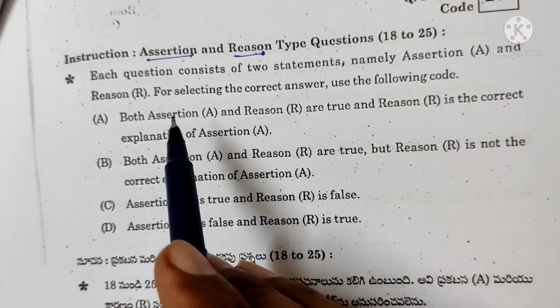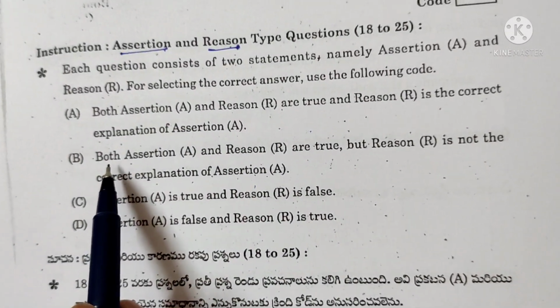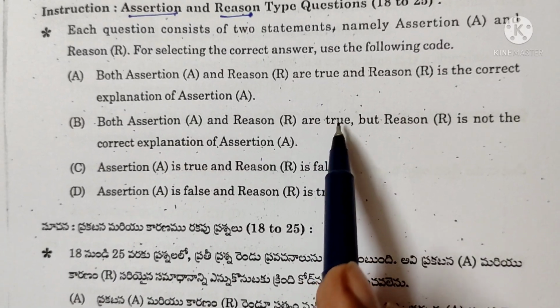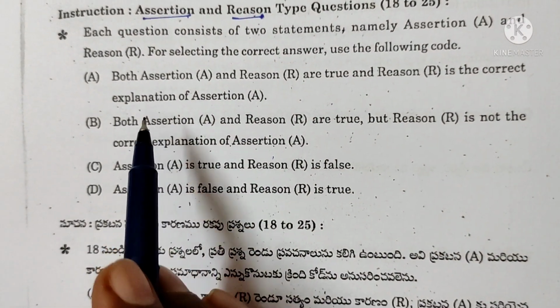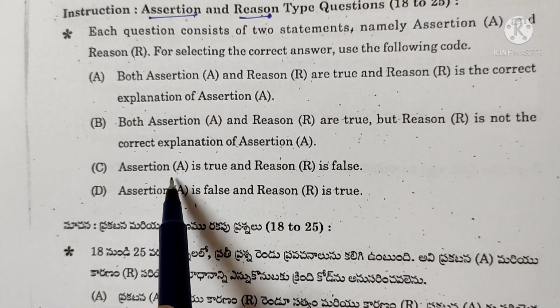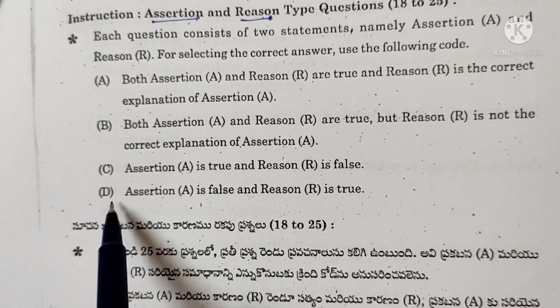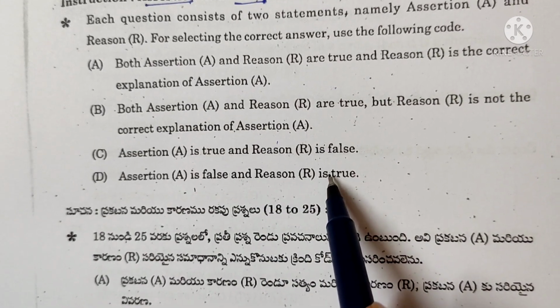B option, both assertion A and reason R are true, but reason R is not the correct explanation of assertion. Next, third option, C, assertion A is true and reason R is false. Option D, assertion A is false and reason R is true.